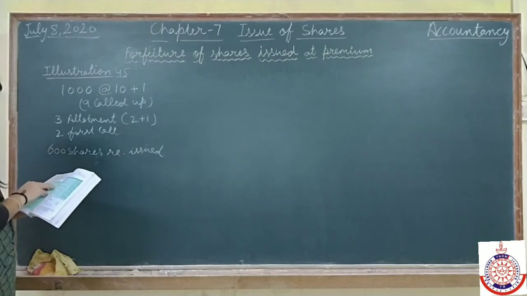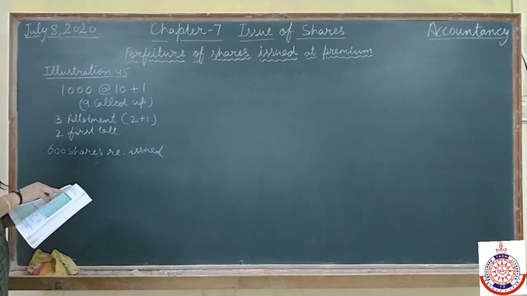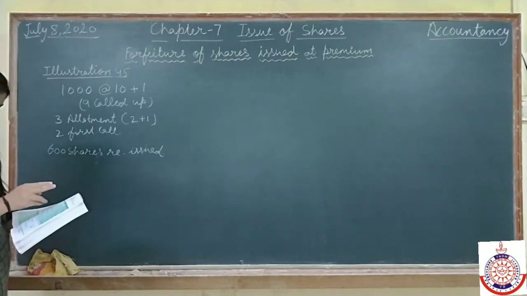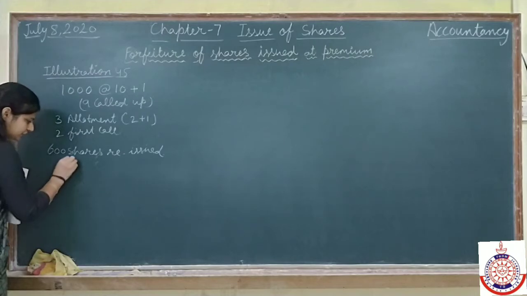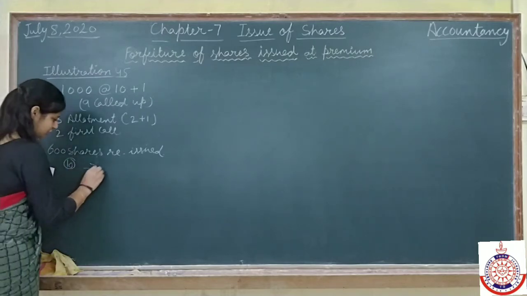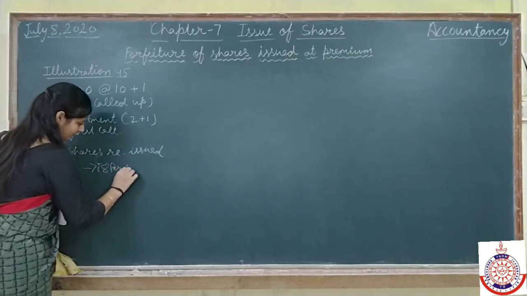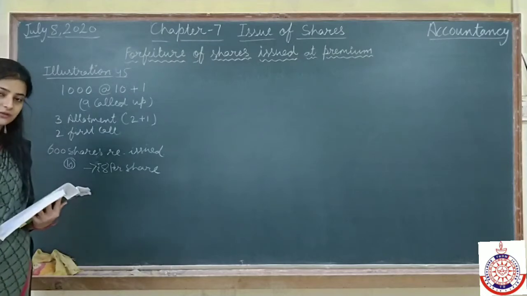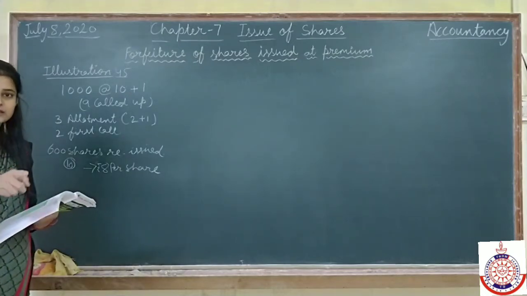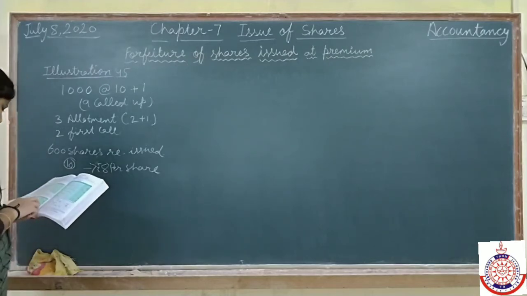So here they are saying shares were reissued to Ram as fully paid up for ₹8 per share. Fully paid up means the share value is 10 rupees, but we are issuing at ₹8 per share. So what does it mean? We are issuing at discount. It means loss will be there, and that loss we will compensate from forfeiture account.